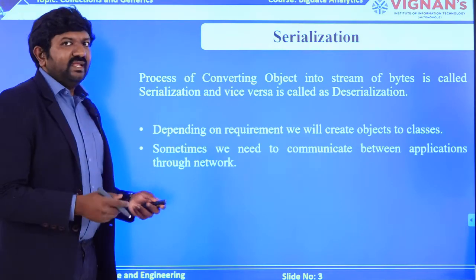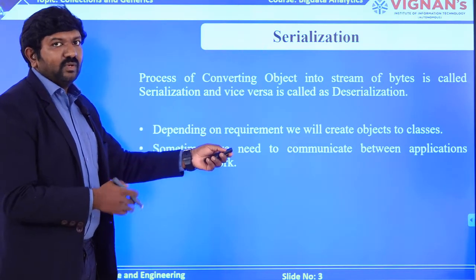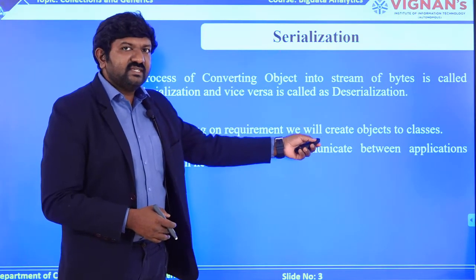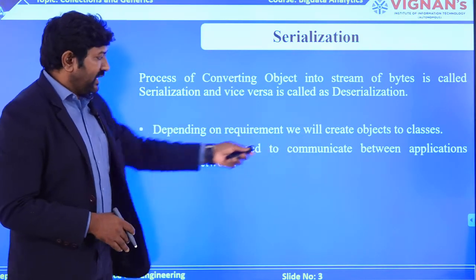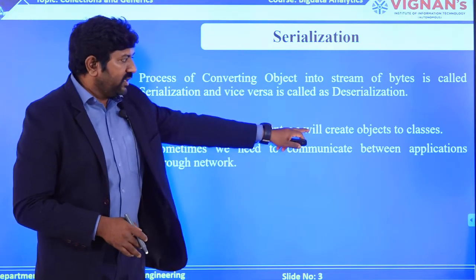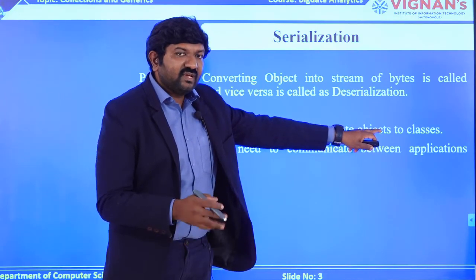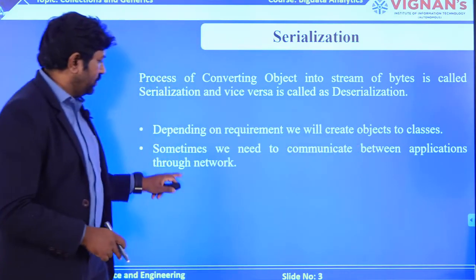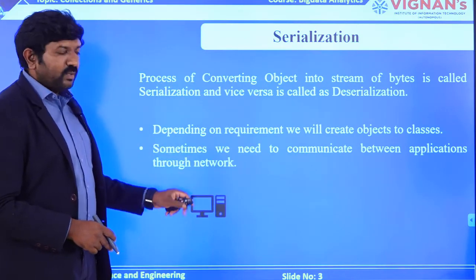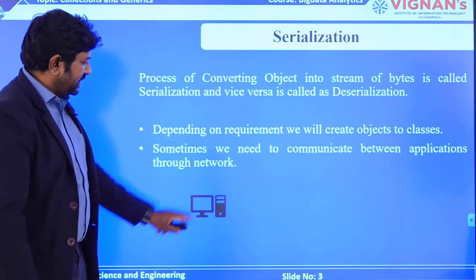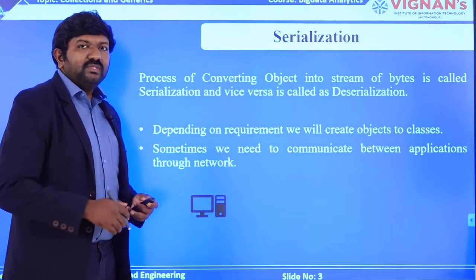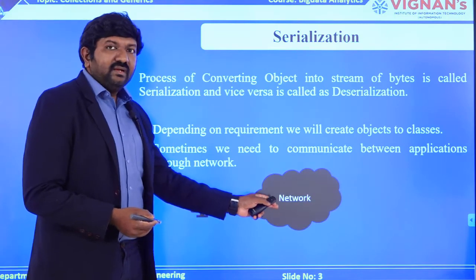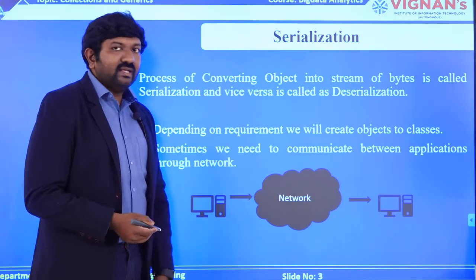What exactly it will help you with, and how it will help you work with writables, depends on your requirement. You will be creating objects for the classes. Now, for communication between applications over the network, you are using these objects, but that object cannot travel through the network. You need to convert that into byte streams for the network. With an example we will see. Assume that I have a PC where, with the help of applications, you are going to create objects, and that is being transmitted through the network to the other computer.